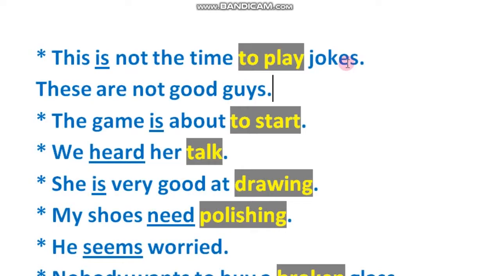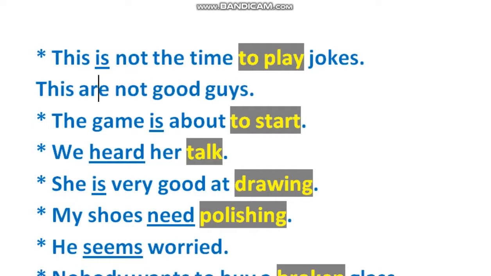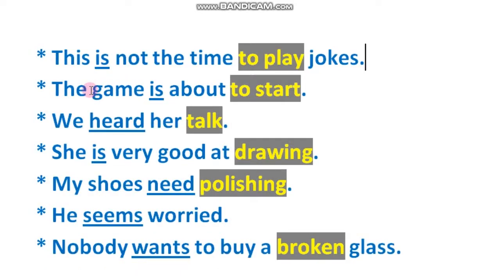You can see in this verse, if it is these, we have to use are. If it is this, then are is not the correct one, so we have to use is. So this is not a good guy. So this is the difference between finite and non-finite verbs. Finite verbs are limited or fixed with subject, person, and its number. On the other side, non-finite verbs are not limited with subject, person, and its number.